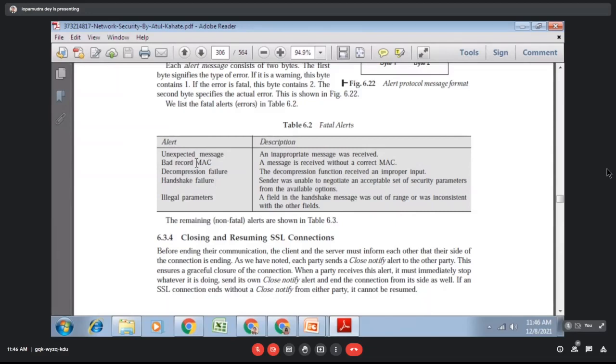Another is when the message is received without the correct MAC, so the message authentication is wrong and the data is tampered during the transmission. That means some hacker is sitting between you and the receiver. That's why it is called a fatal error. In that case you need to start from the beginning. There is no issue of resending. You have to start from the beginning, and you have to use more complicated keys and cryptography mechanisms. So these are called fatal errors.